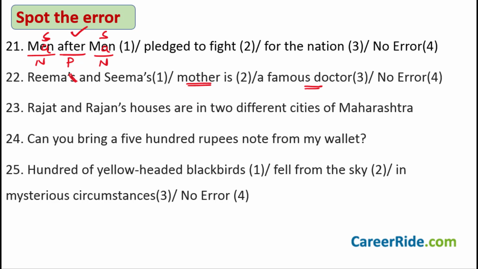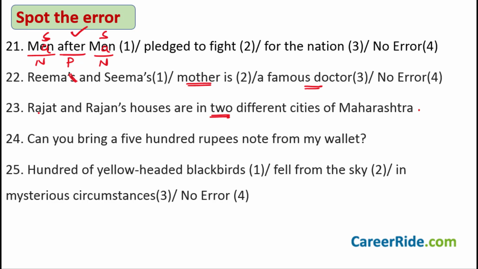Okay, sentence number 23. Rajat and Rajan's house are in two different cities of Maharashtra. Okay, now purposely I have constructed this kind of a sentence for you, and I have not given you any options here because I just wanted to clarify your concepts once again. Rajat and Rajan's houses are in two different cities of Maharashtra. Now we are talking about two different houses, which means two different people. Okay, and these houses are in two different cities. So we are not referring to one single thing. We are talking about two different houses now.